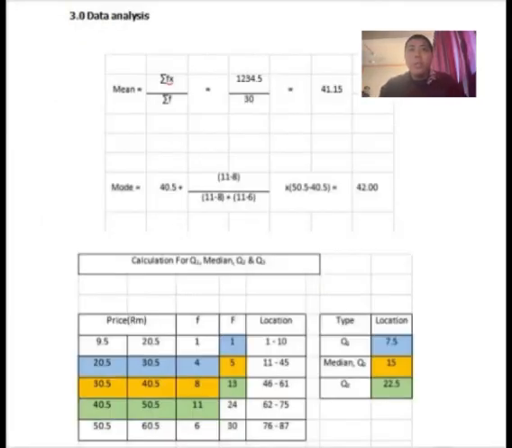Okay, for the next part will be calculating the mean and mode. So for the mean is ΣFX divided by ΣF, so we put ΣFX 1234.5 divided by 30, and we will get 41.15. And for the mode, just take in the table above, we will take 40.5 plus 11 minus 8 divided by 11 minus 8 plus 11 minus 6, and times by 50.5 minus 40.5 equals 42.00. So that's how we calculate the mean and the mode.